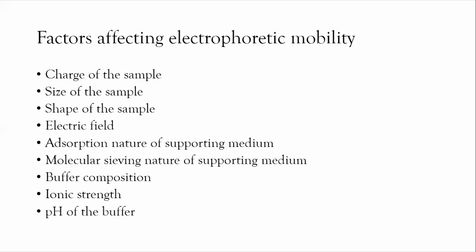The next one is the molecular sieving effect. The molecular sieving effect depends upon what type of stabilizing media is used. In the case of agar and starch, they have a cross-linked effect and larger molecules will migrate faster. And in the case of polyacrylamide, the larger molecules will have their movement retarded.